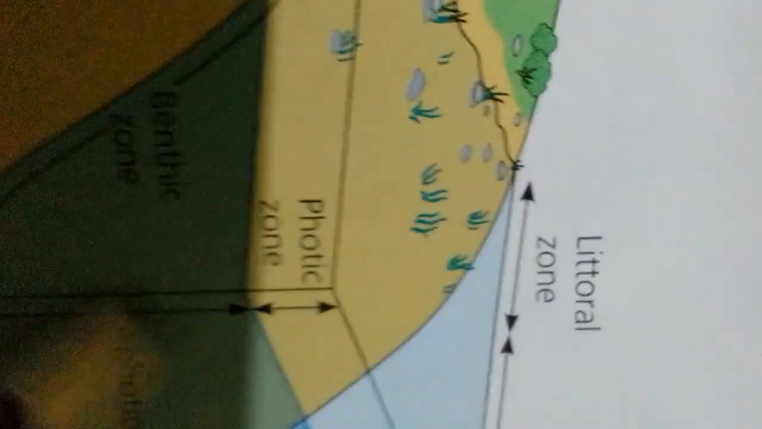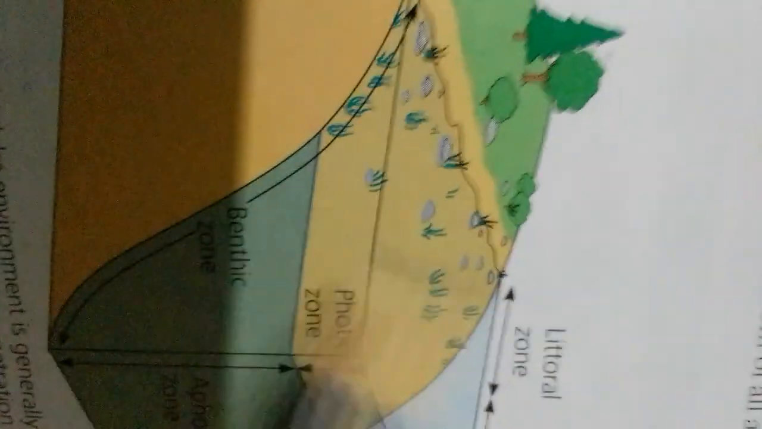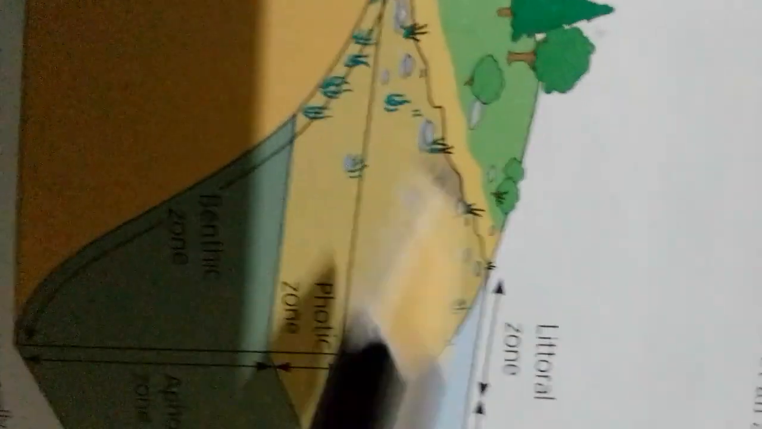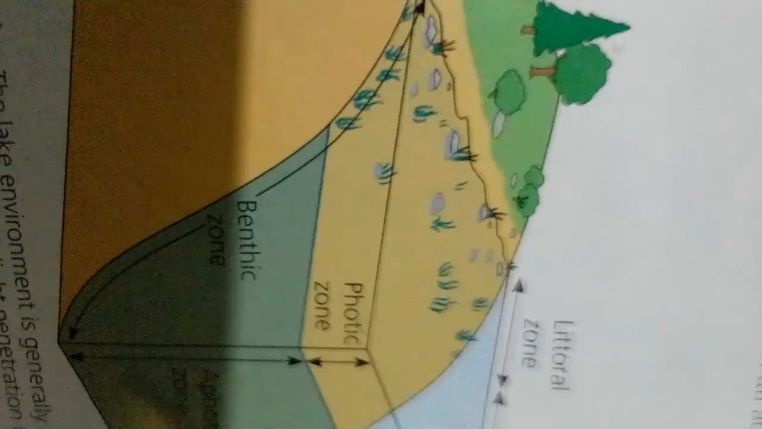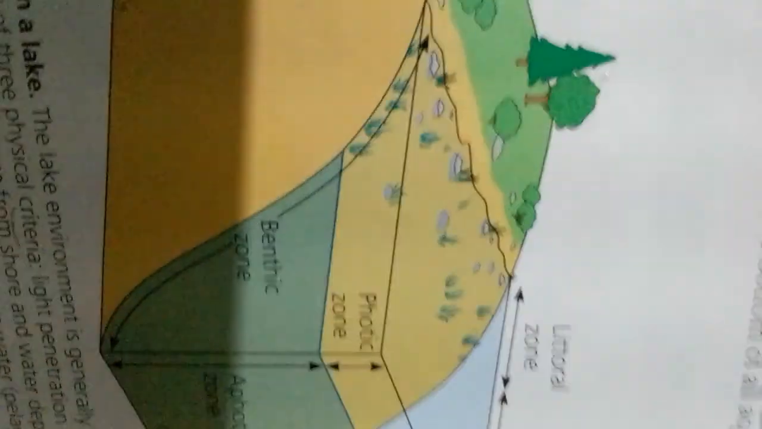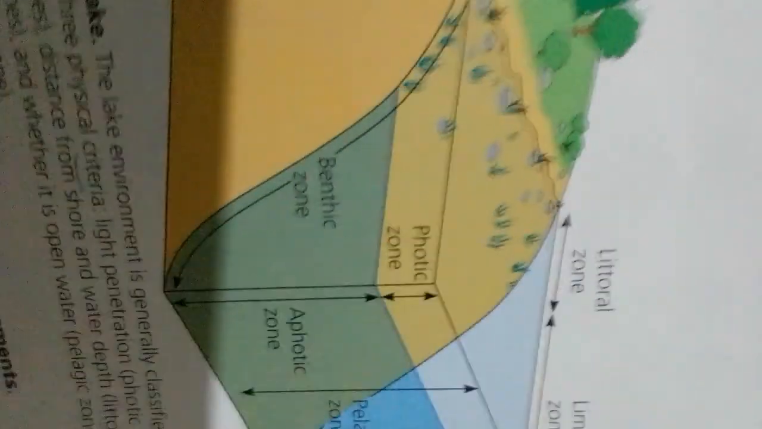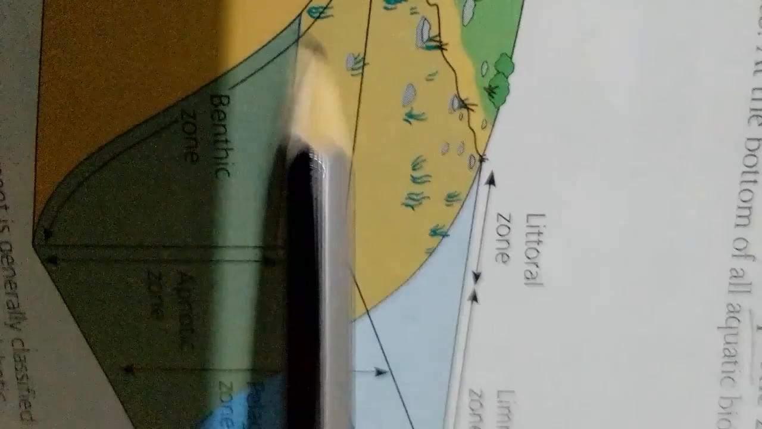Back to zonation, this figure represents zonation in a lake. The lake environment is generally classified on the basis of three physical criteria: light penetration, photic and aphotic zones; distance from shore and water depth, littoral and limnetic zones; and whether it is open water, the pelagic zone, or bottom, the benthic zone. This is zonation in an aquatic environment. Notice also the depth.